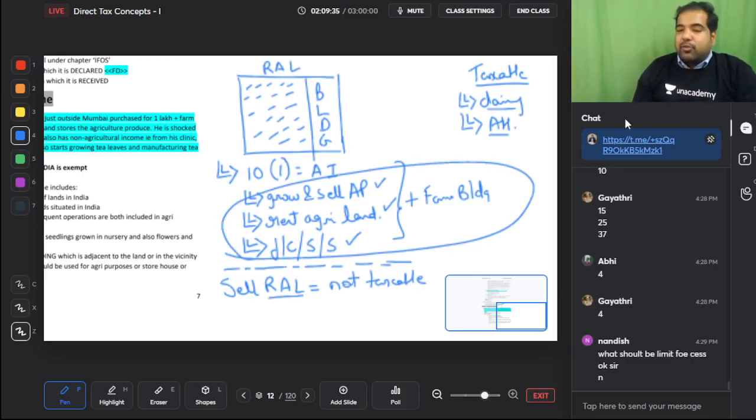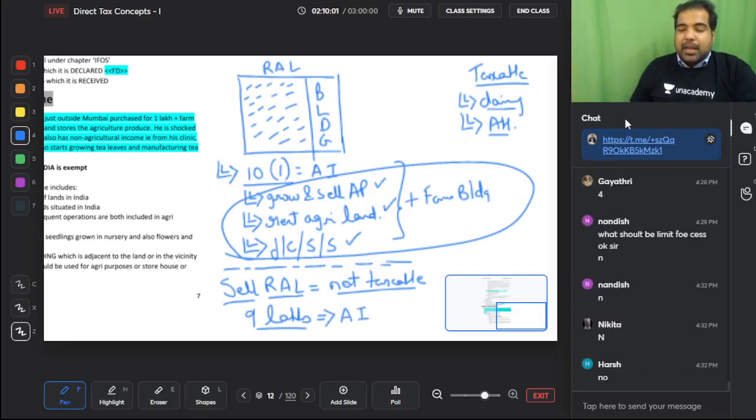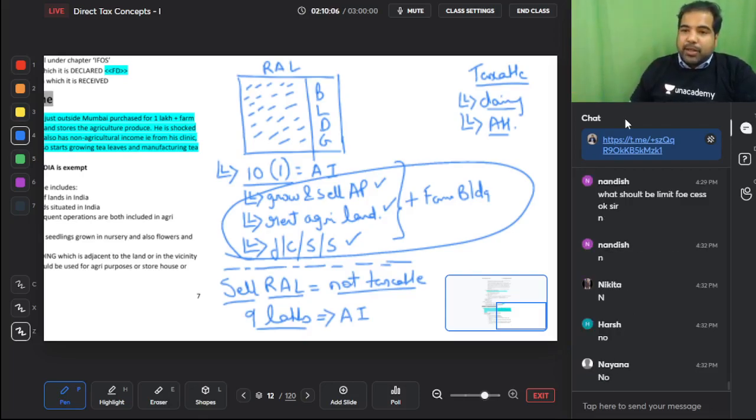Rural agriculture land, if you sell, it is not taxable. It's not exempt, it is not taxable. What's the difference? One comes under 10(1) and the other is not taxable because it is not an asset. Okay. So he's a very happy man, the surgeon, because this year he's earned 9 lakhs from agriculture income. Guys, please tell me, will this 9 lakhs of agriculture income be taxed? No, there will be no tax on this 9 lakh of agriculture income. So he's very happy because he's made money and he doesn't have to pay any taxes.